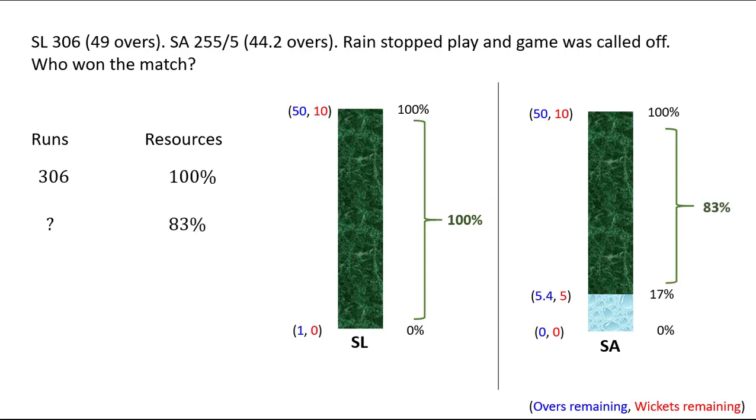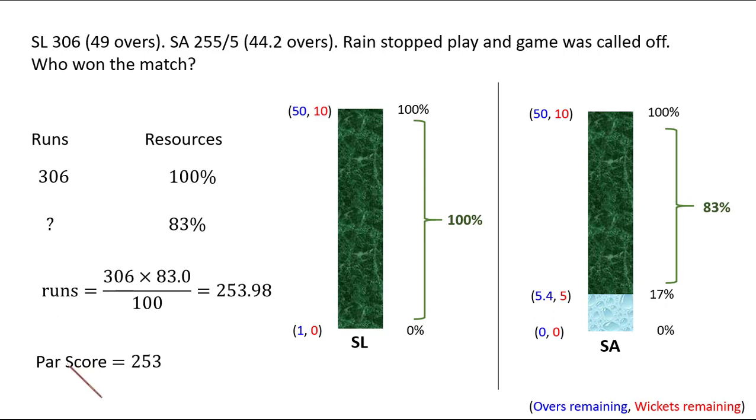So they could achieve 255 runs using 83% of their resource. So the runs would be 306 multiplied by 85 divided by 100, which is 253, which means the par score is 253, which is the integer value of this.